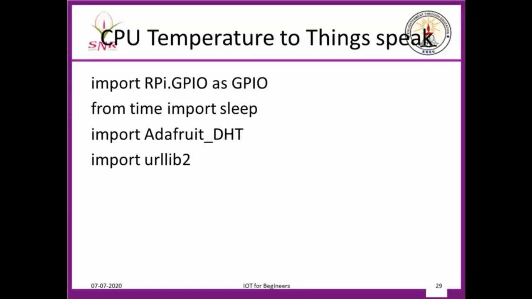Then the urllib library is used to get the URL, because I have to transfer this data which I am getting into the cloud. I import a urllib library. urllib2 will support up to Python 3.4. So you can use either Python 2 or Python 3. Up to 3.4 this will support.